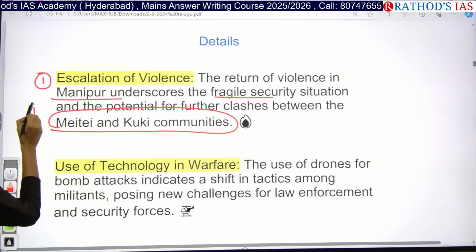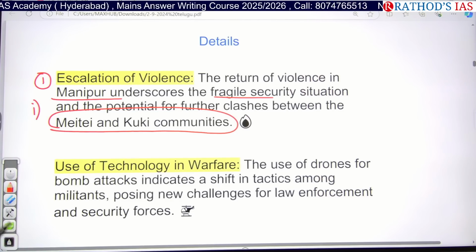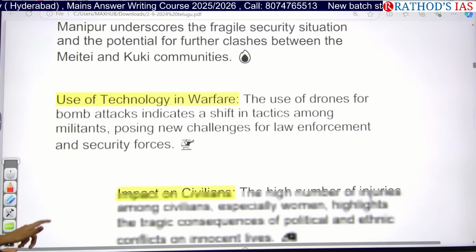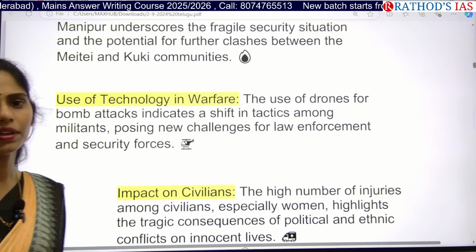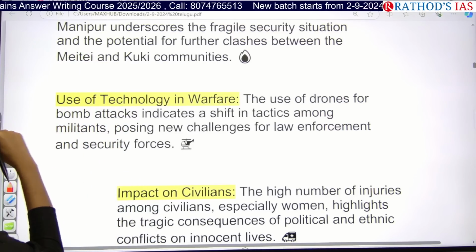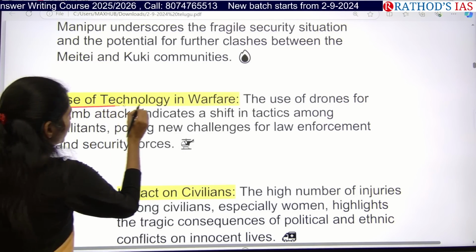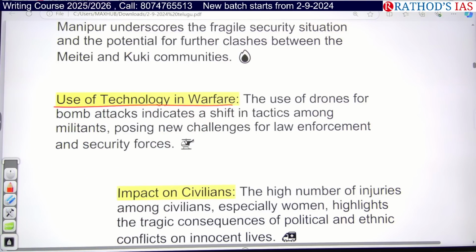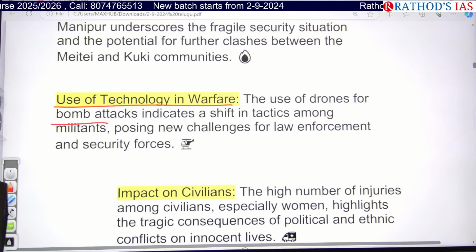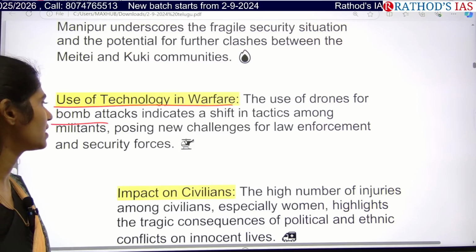Next, they are using drones, drone bombing. That means they have been updated with the use of technology. We can understand they are using technology in warfare. The use of drones for bomb attacks indicates a shift in the tactics mainly used by these communities.